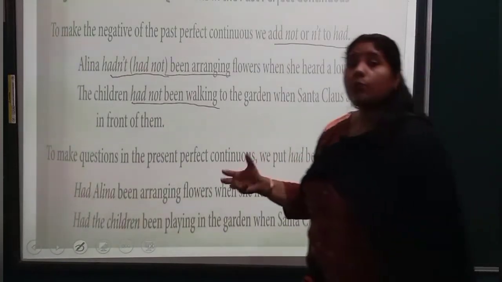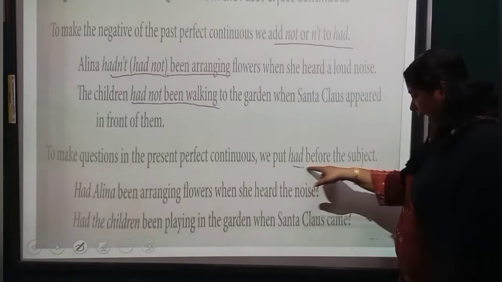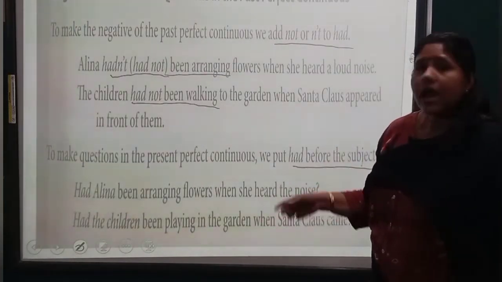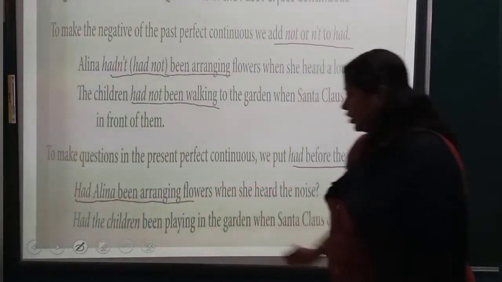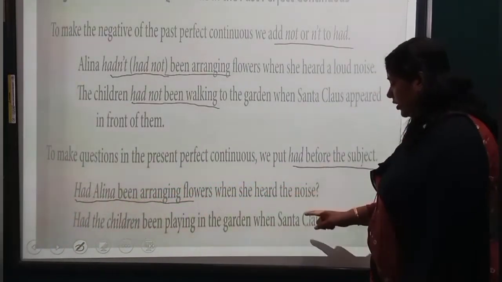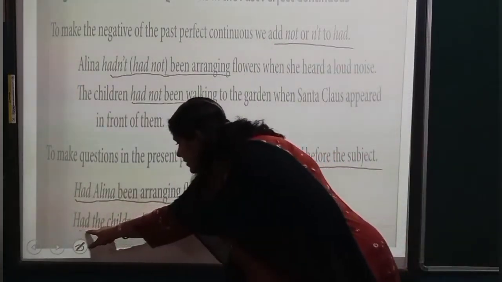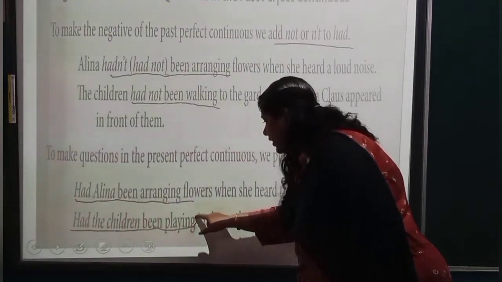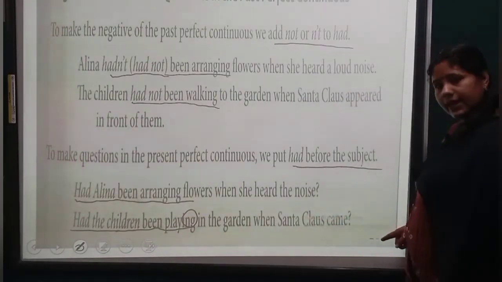Now, how to form a question? As in the present perfect continuous, we put had before the subject, like what we do in other tenses also. Had Alina been arranging flowers when she heard the noise? Question mark. Had, subject, been, then ing form of the verb, in the garden when Santa Claus came.